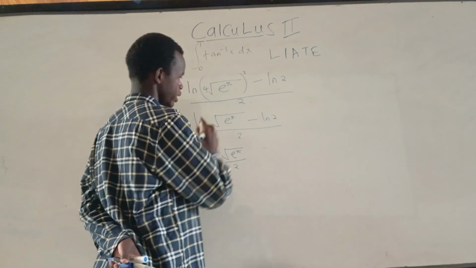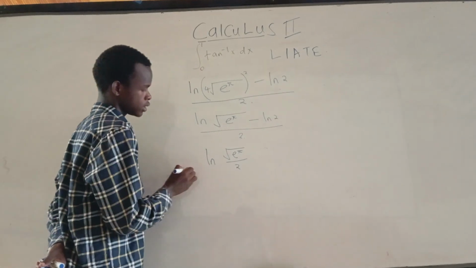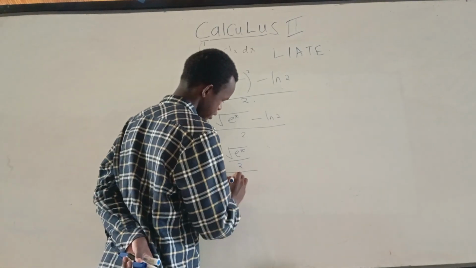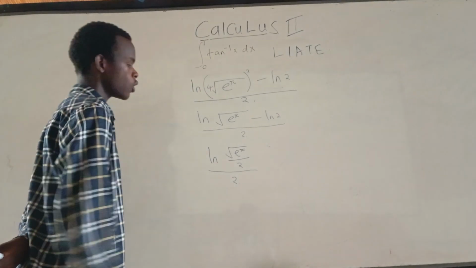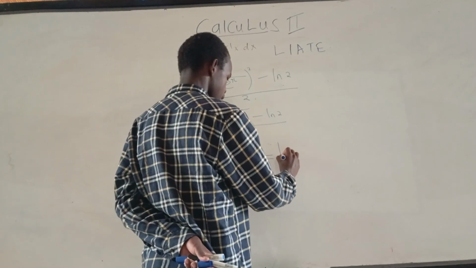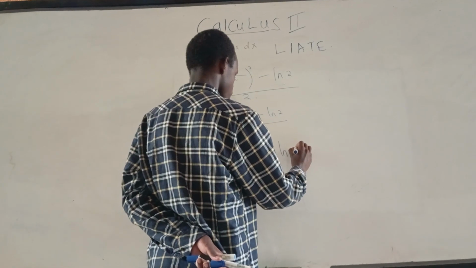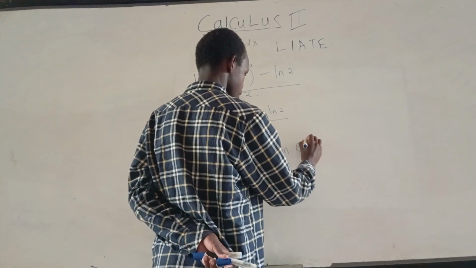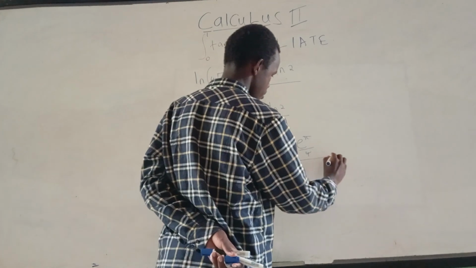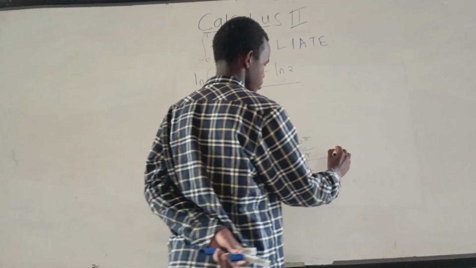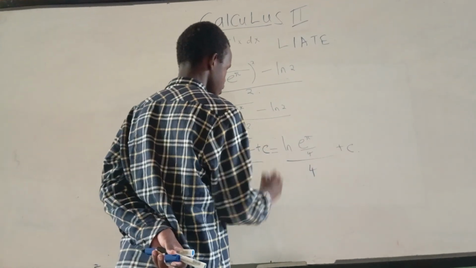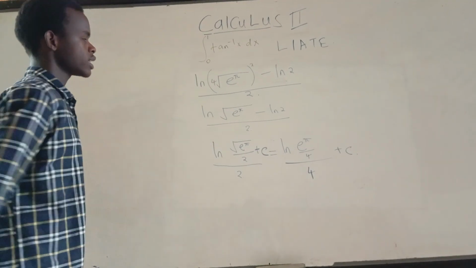So the whole expression divided by 2, that's your answer. Or you can write it as ln of e to the pi divided by 4, plus a constant c. So that's your final answer.